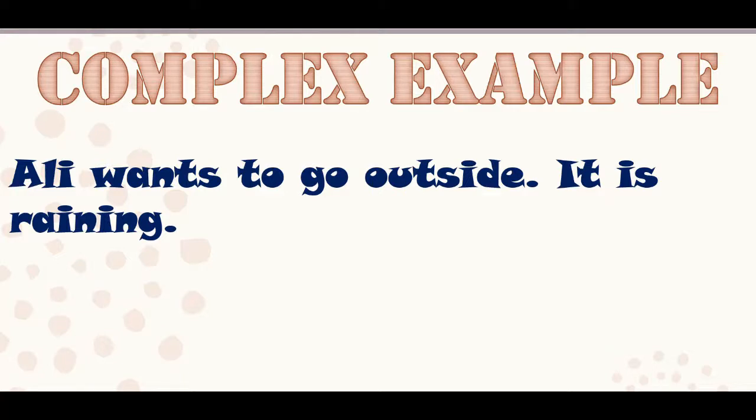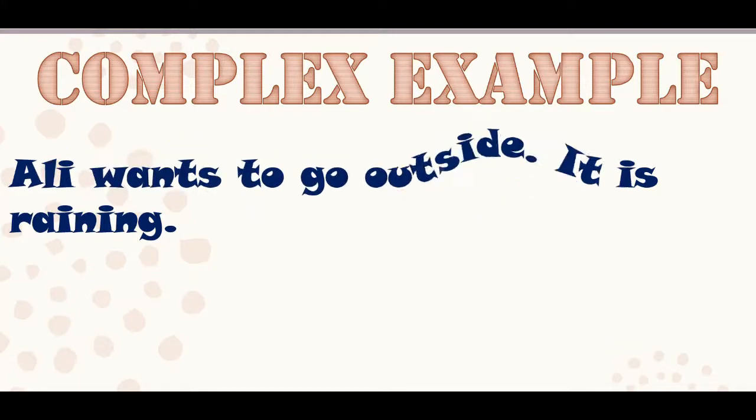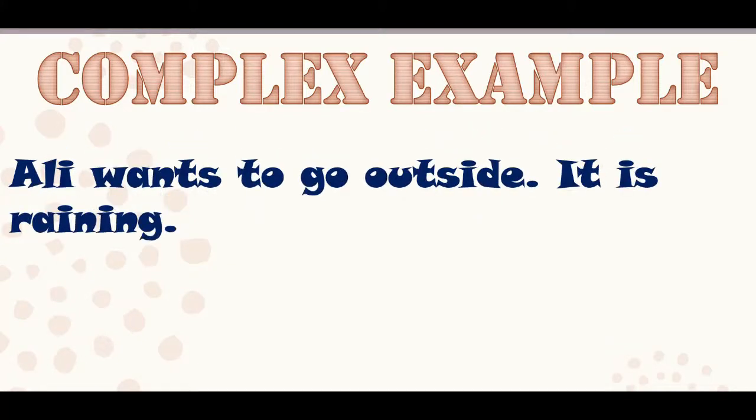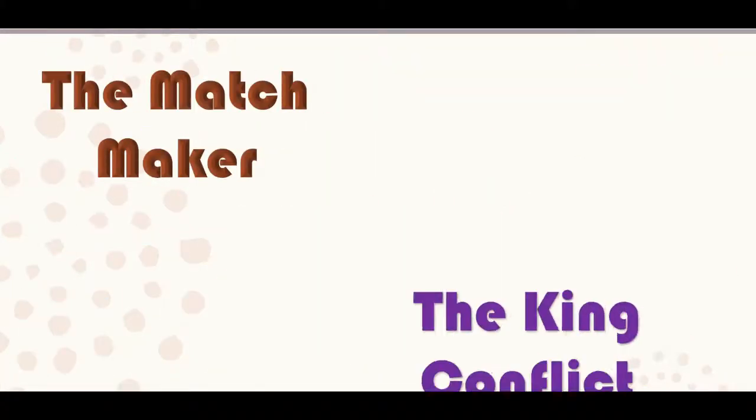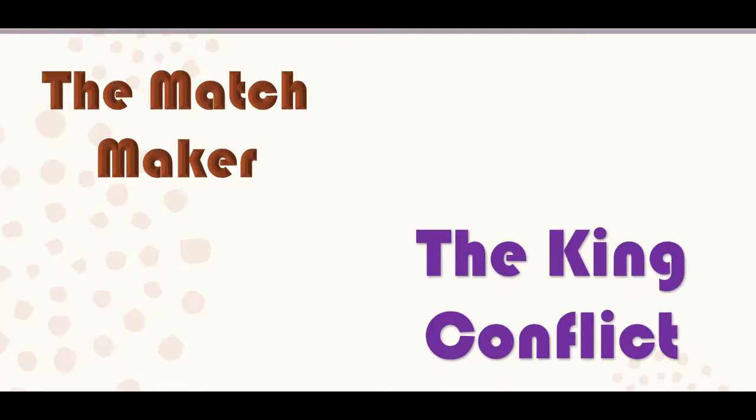Now no one is going to say he can use an umbrella and go. Okay, right now we are sticking to the conjunction topic. Alright, no humor. So Ali wants to go outside but he can't go because it is raining outside. Okay, so Ali wants to go outside but it started raining. Alright.